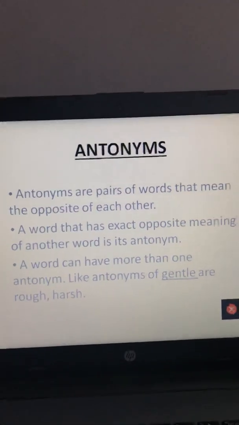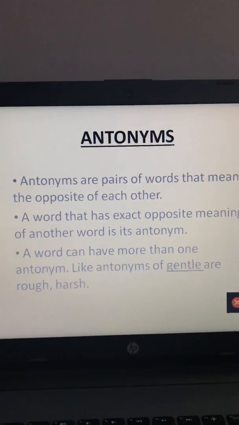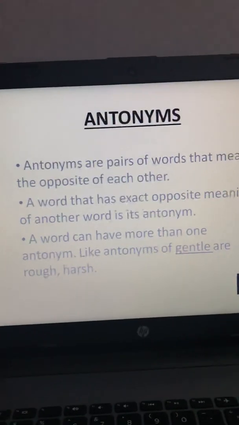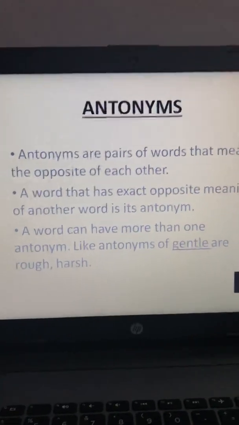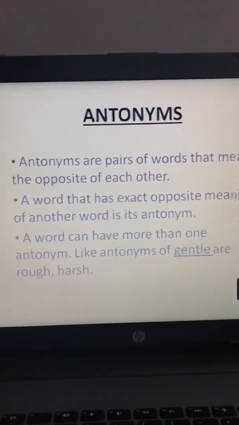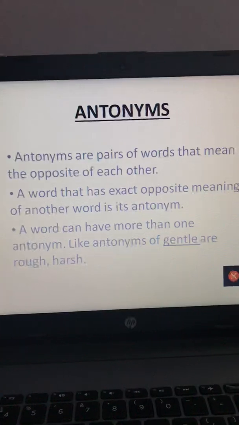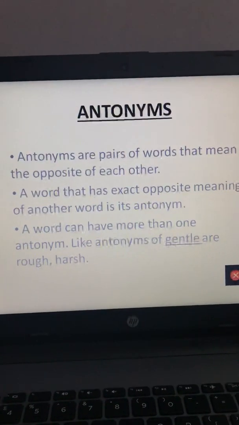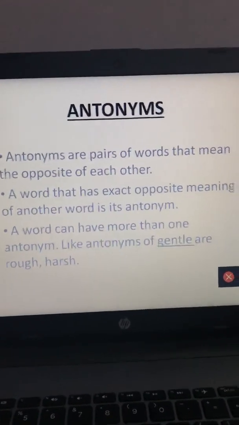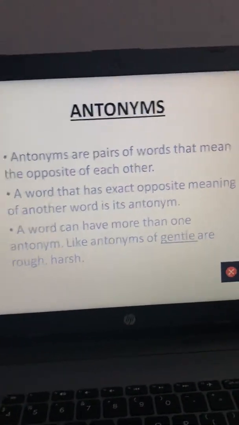Again, as I have told you earlier, a word can have more than one antonym. Like the antonyms of the word gentle are rough, harsh. As we know, gentle means smooth, so the opposite of the word gentle is rough, harsh. There can be so many words. So a word can have more than one antonym, or we can say more than one opposite word. It is quite clear that antonyms are pairs of words that mean the opposite of each other, or the word that has the exact opposite meaning of another word is known as its antonym.